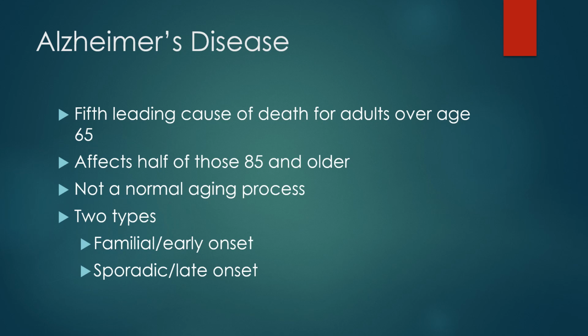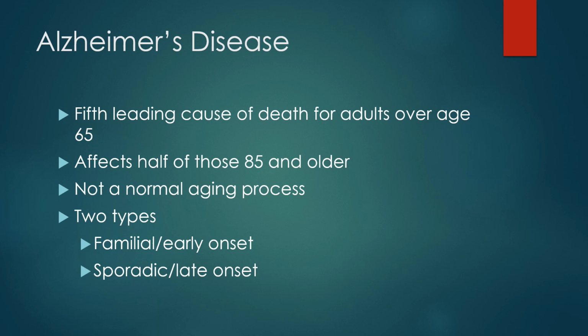Let's get a little bit more in depth with the most common type of dementia, which is Alzheimer's disease. Alzheimer's disease is the 5th leading cause of death in older adults, and it affects half of those over 85 years old. It can affect people as young as 40, but it's uncommon before 65. It is also not a normal aging process, even though it's so prevalent.